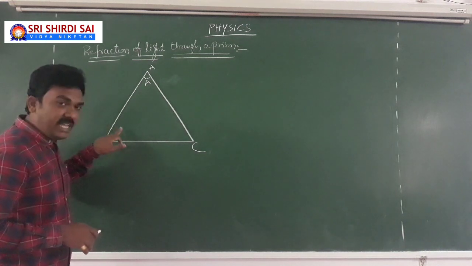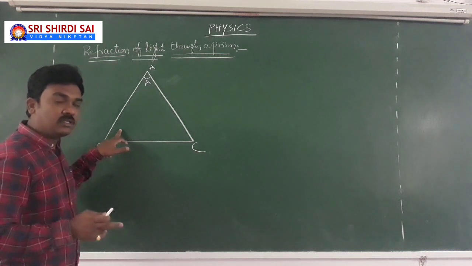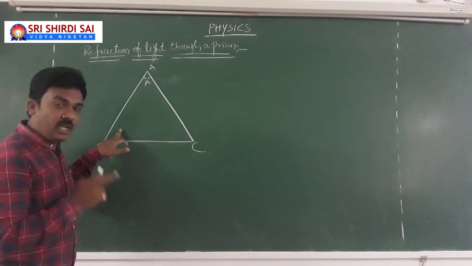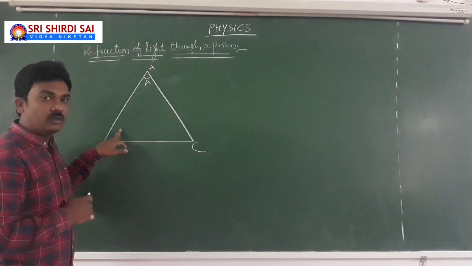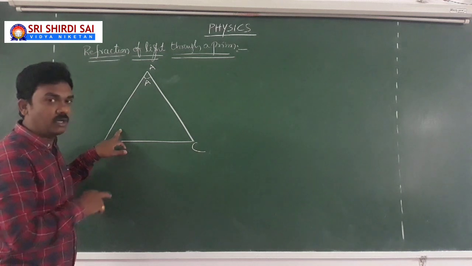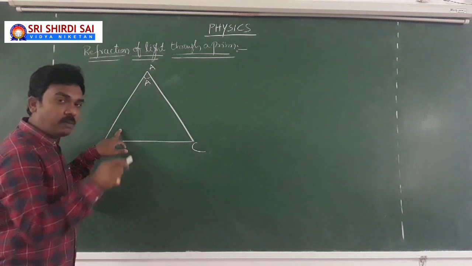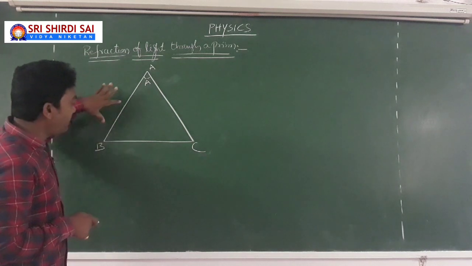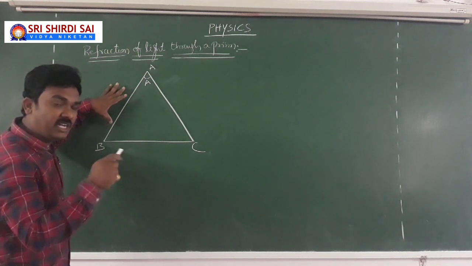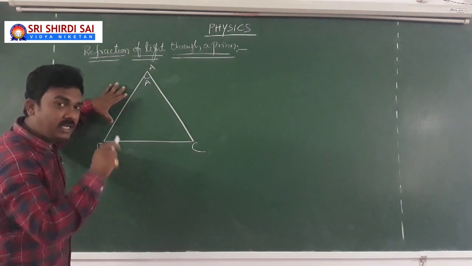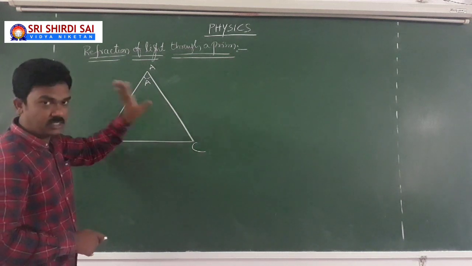The side AB represents one of the refracting faces, which is A, D, E, B. The original three-dimensional figure of the prism which we have drawn. A, D, E, B, that particular refracting face will be represented by AB. And the other refracting face, of course, A, D, F, C, is represented by AC.